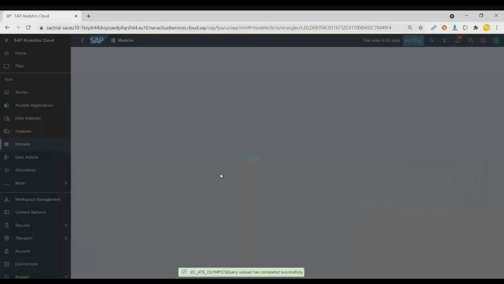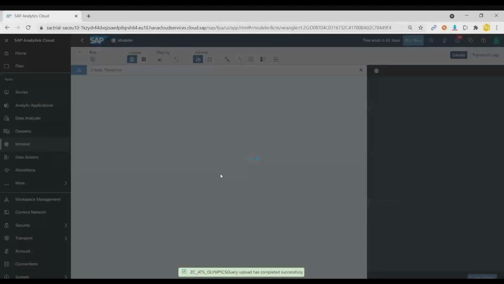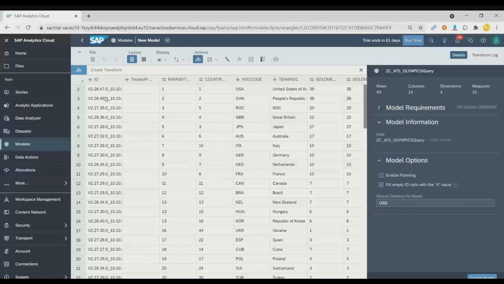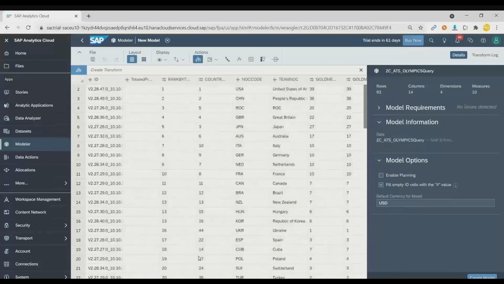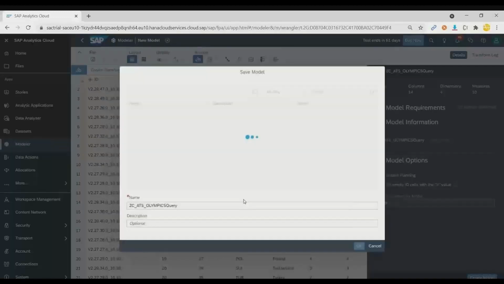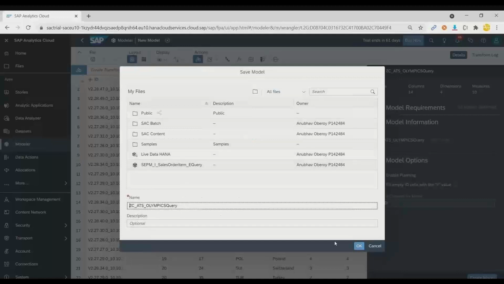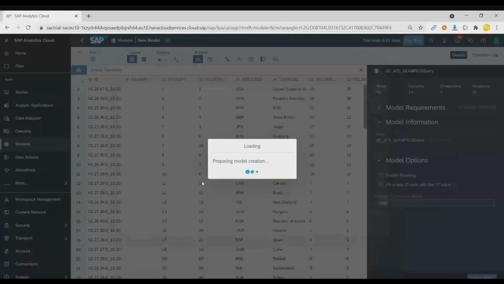Let me open that, and you will see all the Olympics data will be loaded in front of us. So it is contacting and loading data live from my SAP S4HANA system. It has loaded. You can see countries have come, their medals have come, how many medals these countries have got. Everything has come over here. Fantastic. So I can click on create model now. So a model is nothing but a container of all the data which you would need in SAP Analytics Cloud. So that is what a model is all about.